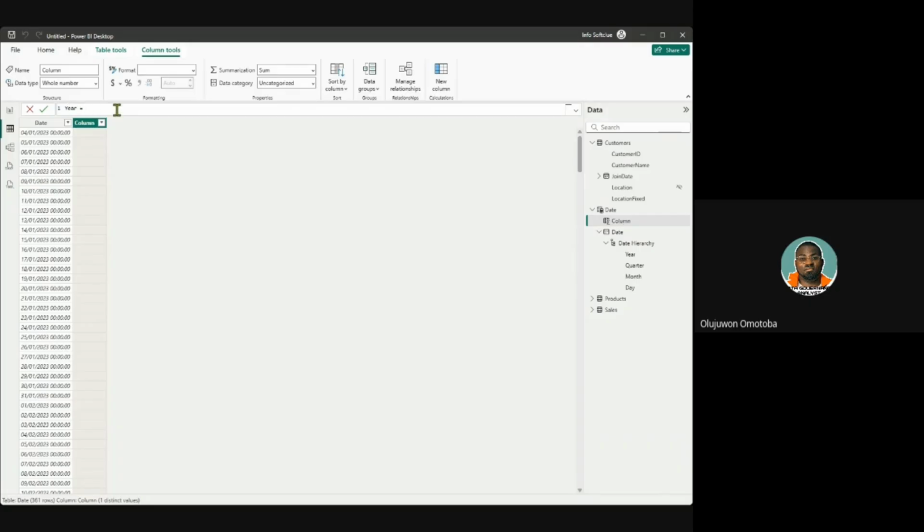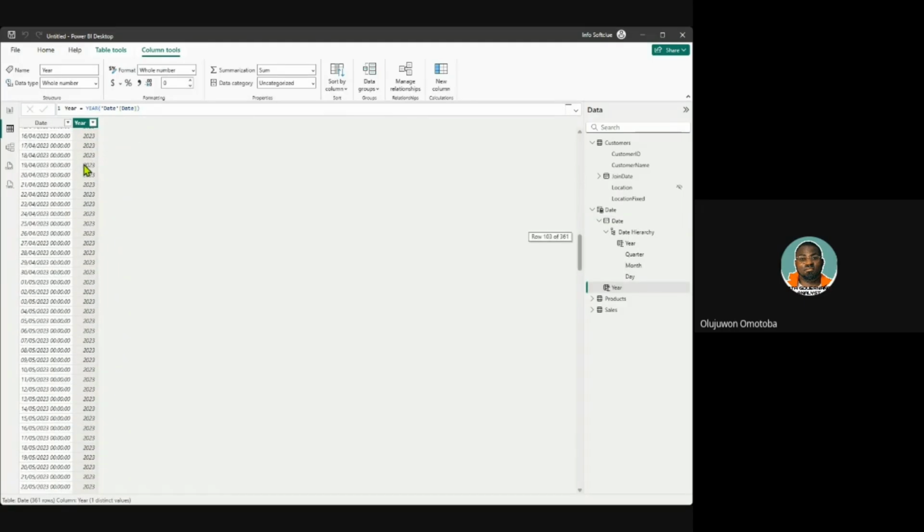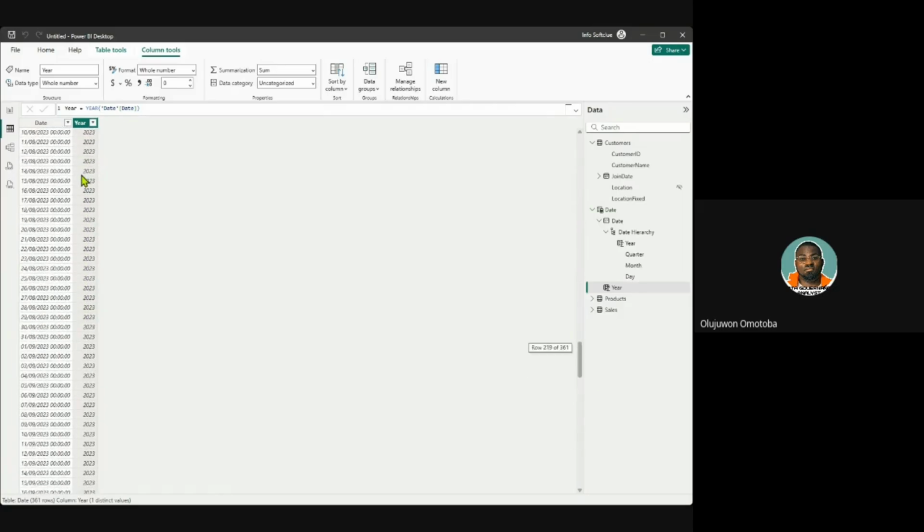Good. So the right syntax to generate a year column in a date table is when you call out the year from that particular date table you have created, the date of a date table, and you close it. You can see that the error has disappeared. And if I click enter, see what happens. You can see that the year 2023 was when items were sold in that company, and it has generated it as a column. It's very, very simple.